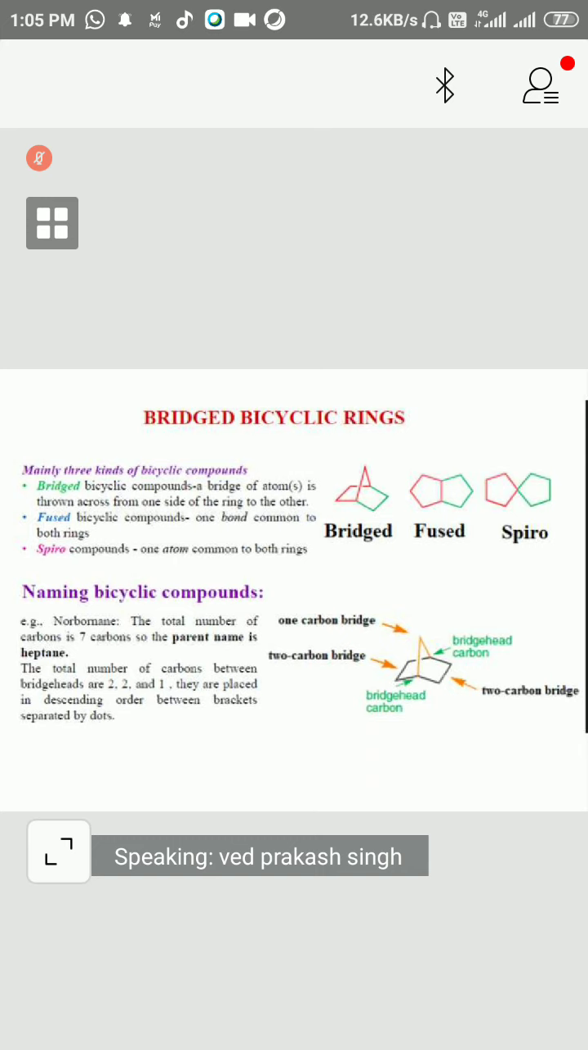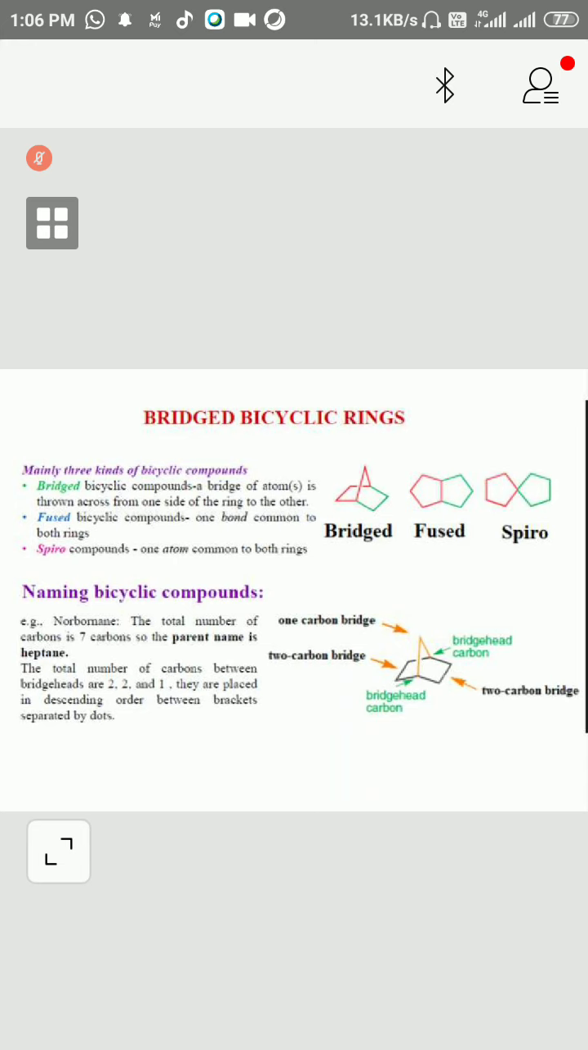One example we have taken is the norbornane system. The total number of carbons here is 7 carbons: 2, 3, 4, 5, 6, and this one here. Total 7 carbon system, so the parent name will be heptane. Methane, ethane, propane, butane, pentane, hexane, and heptane. So heptane is the parent name.